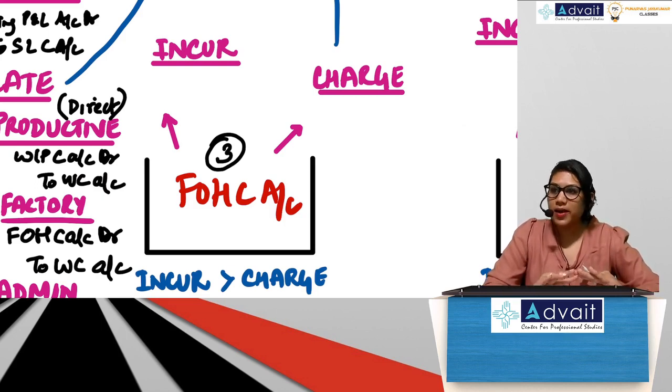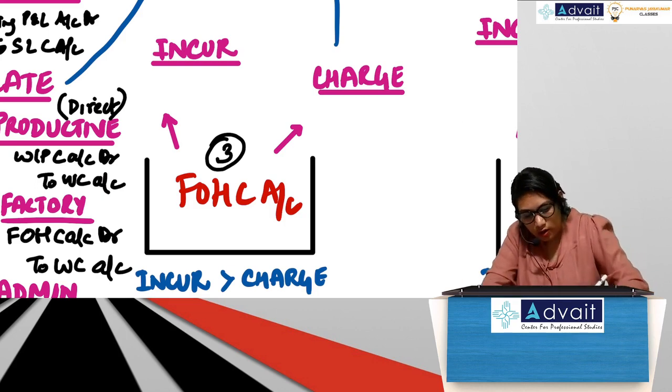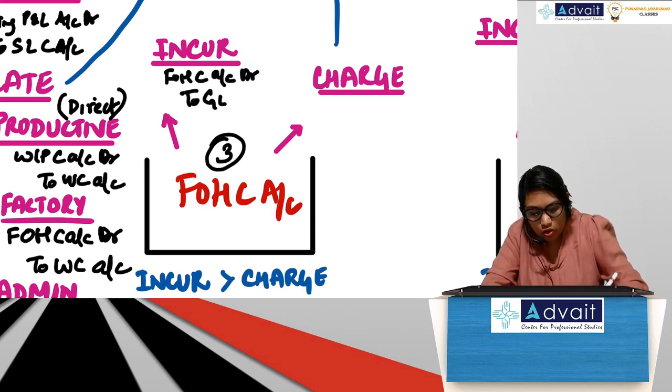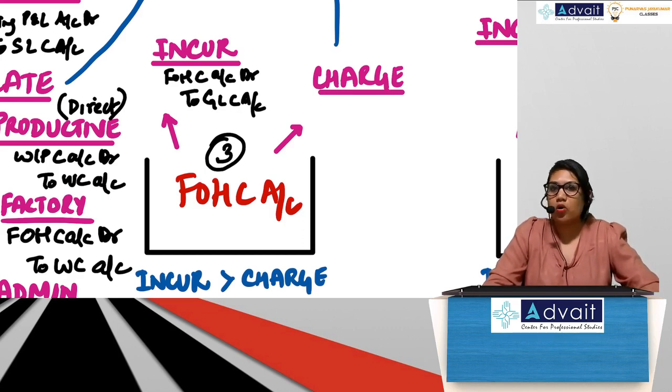Here what is my expense? Factory overhead. But we don't have cash, so what will you do? GLC. FOH control account debit to GLC account. Correct? This is the entry that you passed for incurring the overhead.